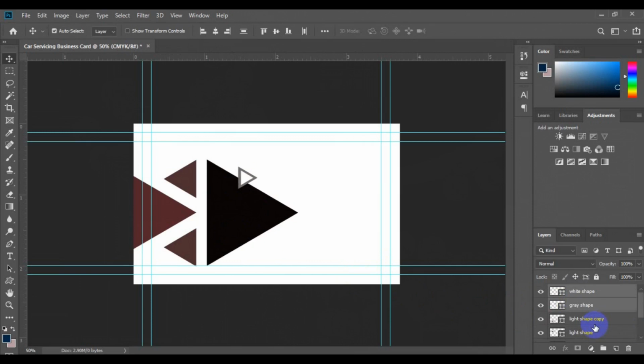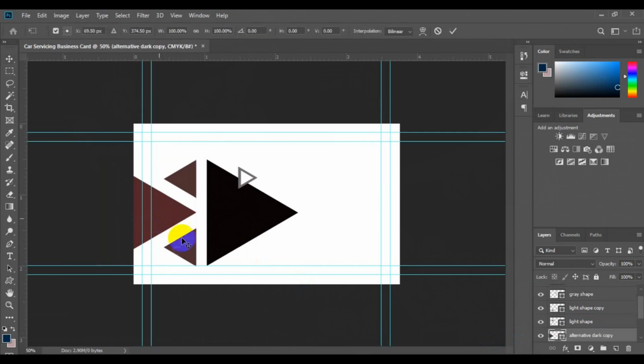Okay. So next thing we need to do is to locate this particular shape right here and press Ctrl J to make a copy, and then Ctrl T to open the transform tools. Then we have to press Shift key and hotkey and resize.